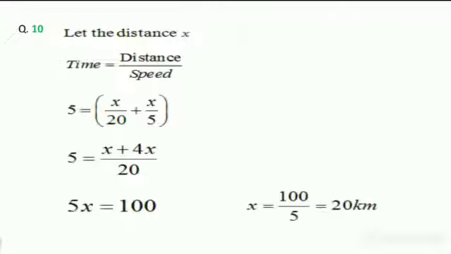For this, let the distance equal x, then time is equal to distance by speed. So time equals 5 hours. For the upward journey and downward journey, x by 20 plus x by 5 equals 5, and we will get the distance as 20 kilometers.